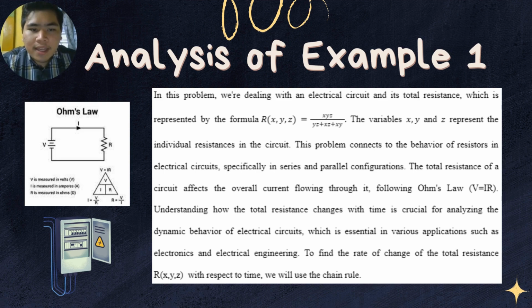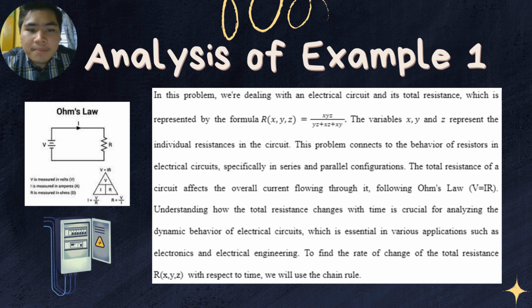Now, let's connect this to Ohm's law, which states that V, voltage, equals I, current, multiplied by R, resistance. The total resistance of a circuit directly influences the current flowing through it. Our goal is to understand how the total resistance changes over time, a key factor in analyzing the dynamic behavior of electrical circuits. Why is this understanding important?